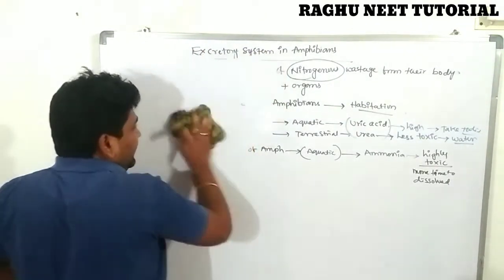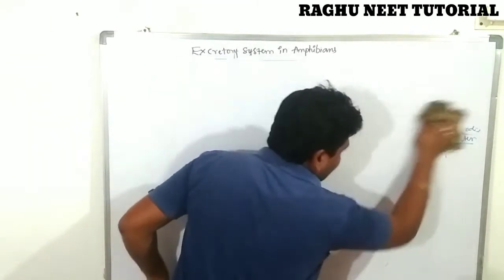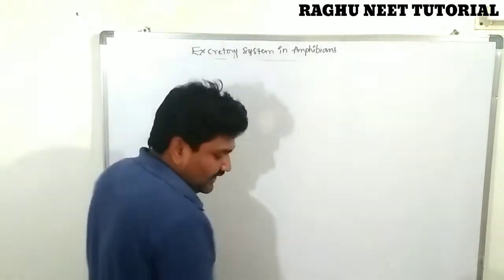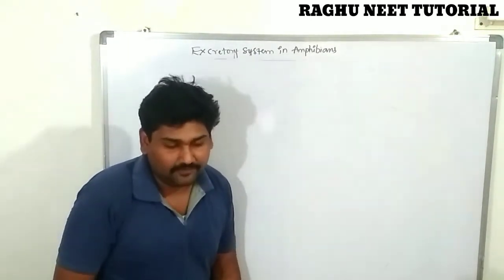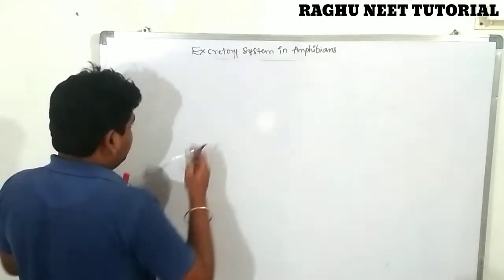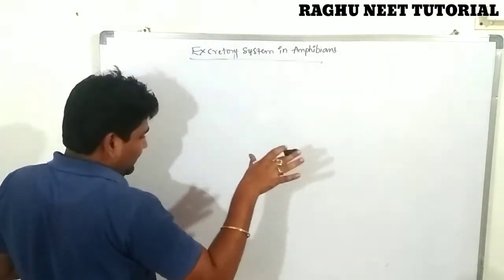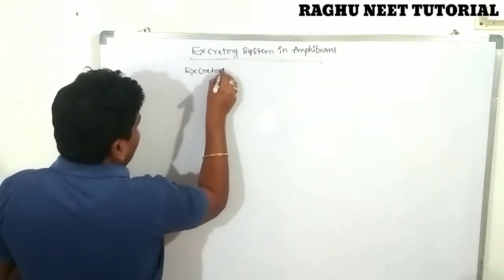So the amphibian excretory system consists of one pair of kidneys, one pair of ureters, a urinary bladder, and one urethra. So we are discussing the excretory organs in a detailed way.